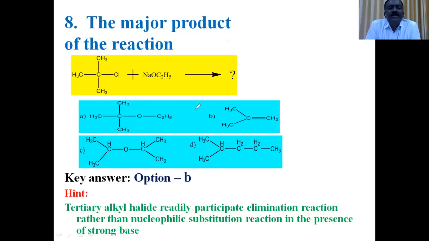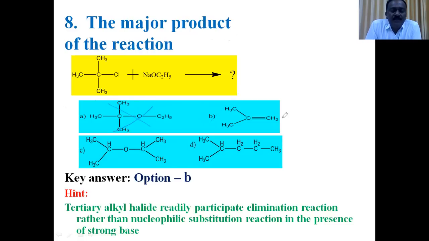Here the reactant given is a tertiary alkyl halide. In the presence of a strong base like sodium ethoxide, tertiary halides preferably undergo elimination instead of substitution to form the respective alkene.